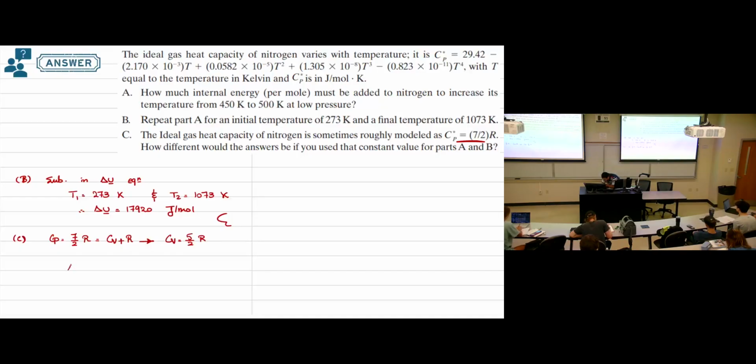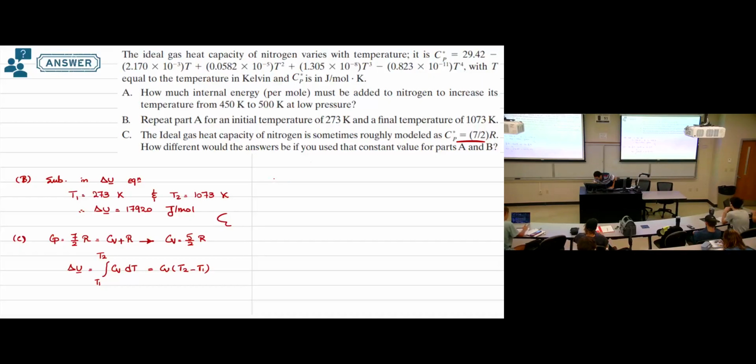So the same equation, we have delta U, which is the integration from T1 to T2 of CV dT. Now in this requirement, CV is constant. It's not a function of temperature. Take it out of the integration. So this will be CV times T2 minus T1. We have the value of CV, T1 and T2 for this requirement.